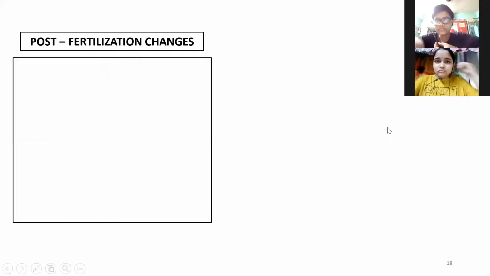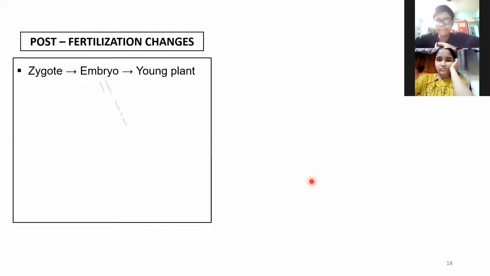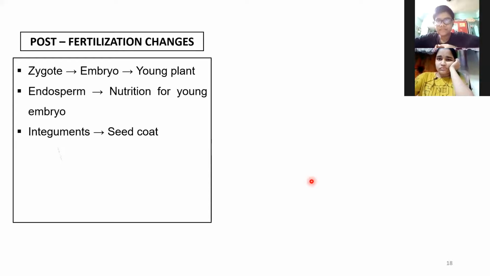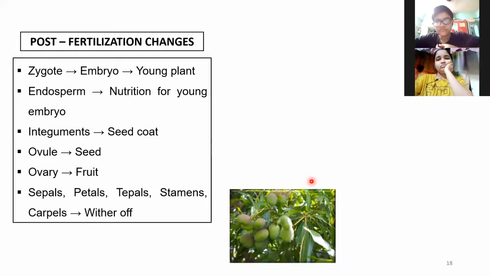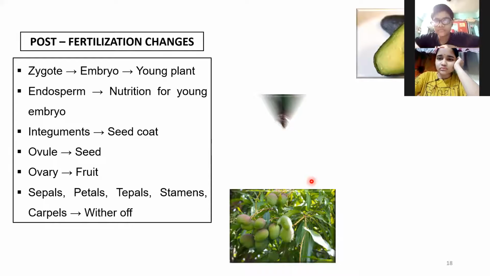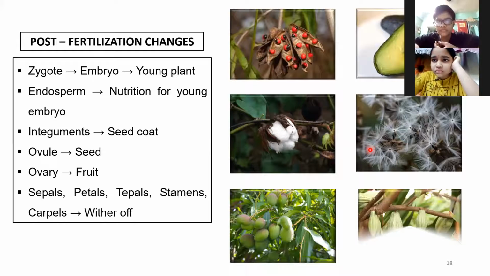And along with that, because of the other fertilization, there is the endosperm which is produced, which is the food for the developing embryo. And we have seen after fertilization how the ovule turns into the seed and ovary turns into fruit. Okay, and there are seeds which are produced inside the fruits. Okay, this story is understood. Any doubt still here?